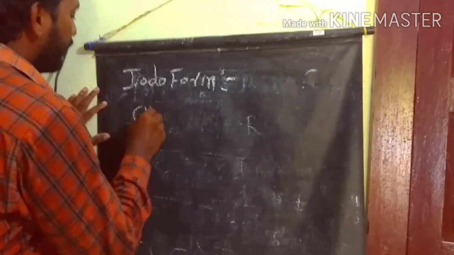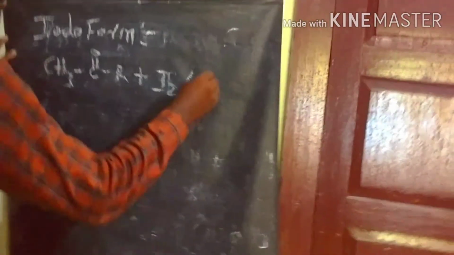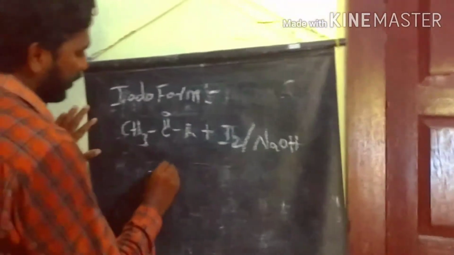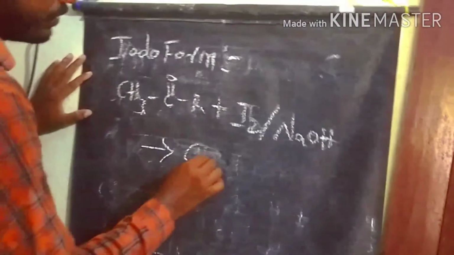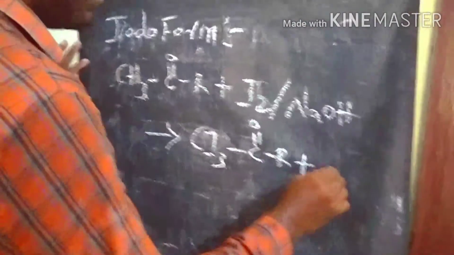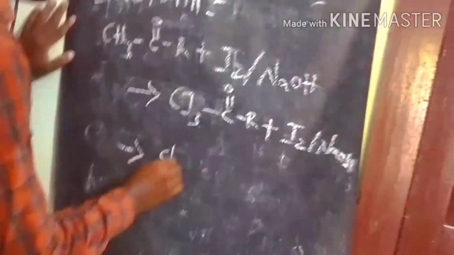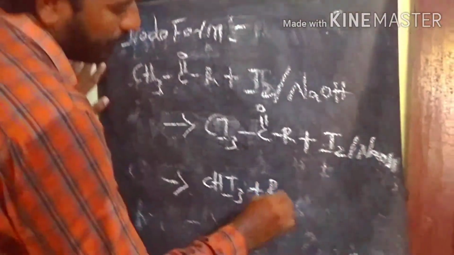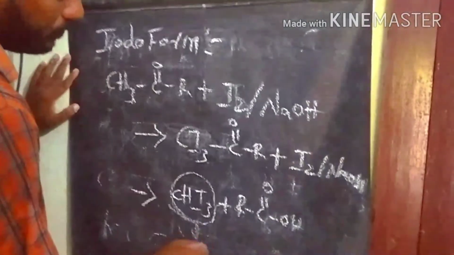If you take a methyl ketone like this one, on reaction with iodine in the presence of sodium hydroxide, it gives iodoform, CHI3. First we get CI3COR, and again with reaction with the base, finally we get iodoform plus a carboxylic acid as the product. This way we can identify methyl ketones by conducting the iodoform test.